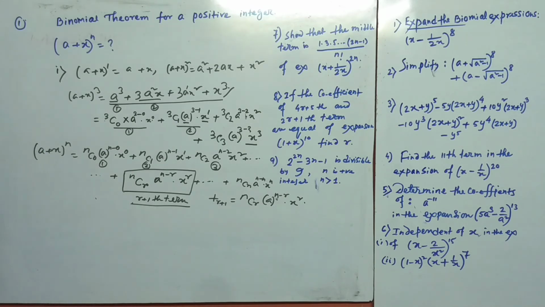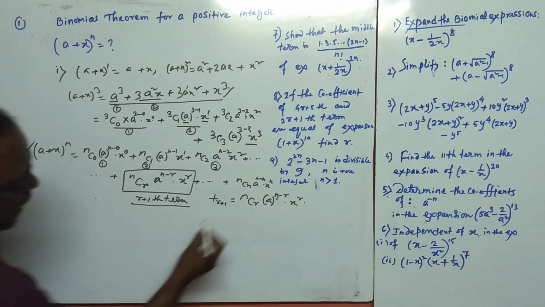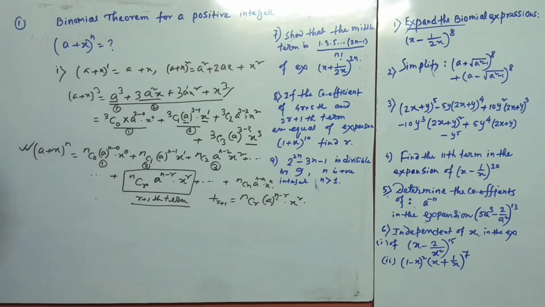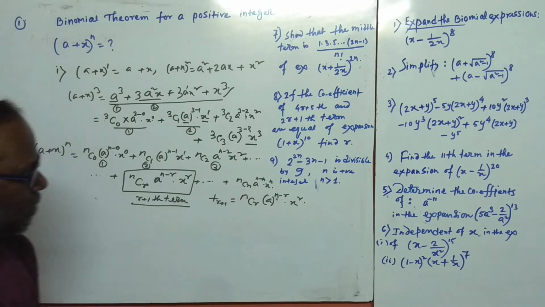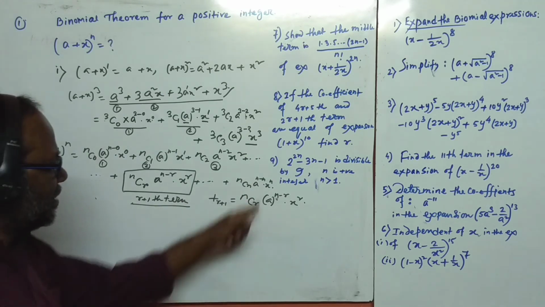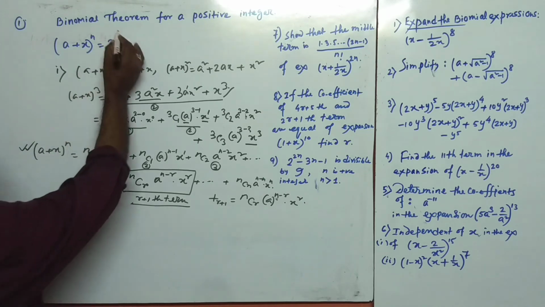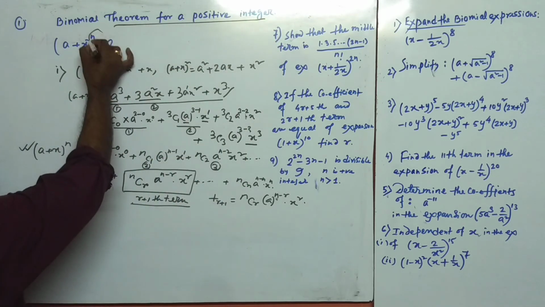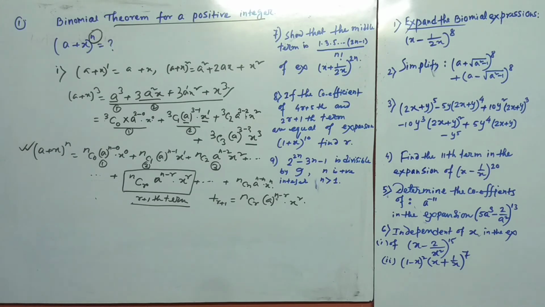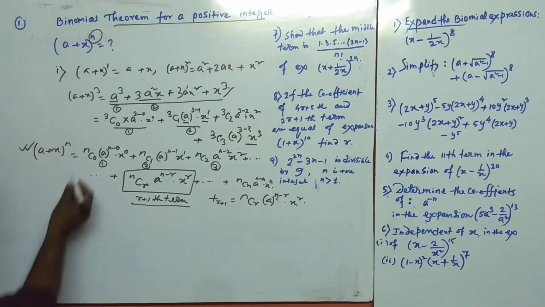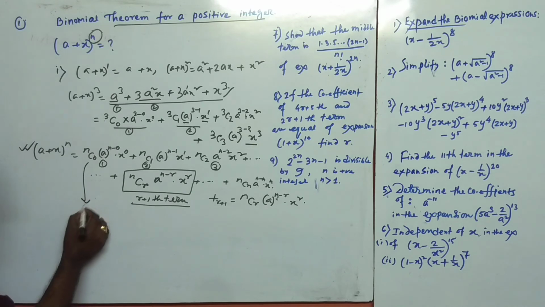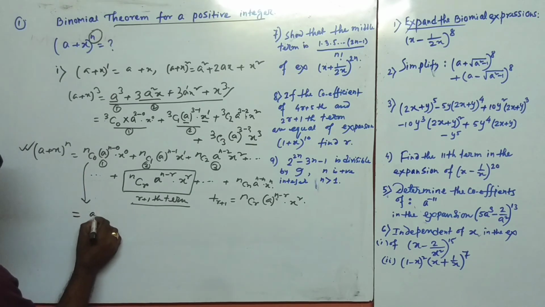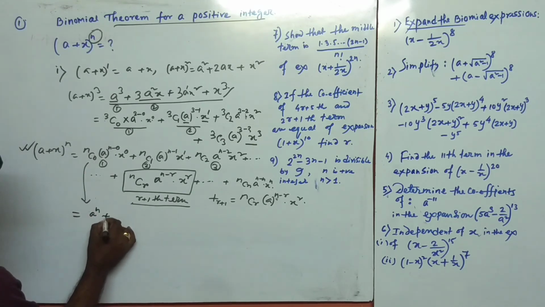Now this formula is expandable to a finite series. The ending term is of the form nCn a to the power n minus n and x to the power n. That is the finite term, this is the ending term, when the binomial theorem is for a positive integer. If n is not a positive integer, a fraction, then what type of expansion would it be? So now nC0 means 1, so a to the power n and x to the power 0 means 1.